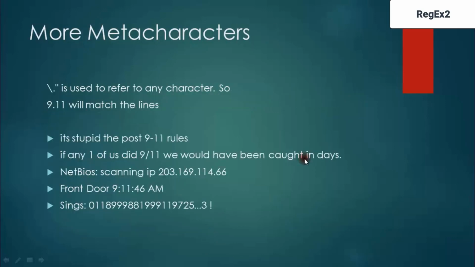More meta characters: dot is used to refer to any character. So 9.11 will match anything, literally anything. So you have 9, it's stupid to post 911 rules. If any one of us did 9/11, 9 class 11, 9.11, 9 colon 11, and here you can see 9911. So this is also a match. As you can see, the dot can be replaced by any character, which means you're looking for a string which has 9 followed by any character and followed by two ones. So you're trying to extract this.